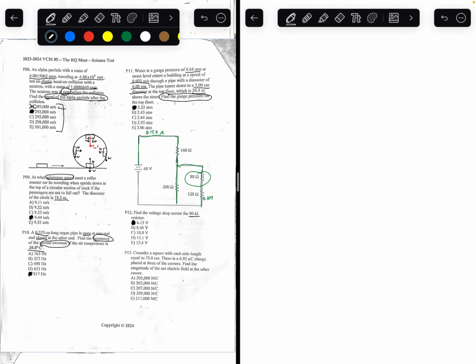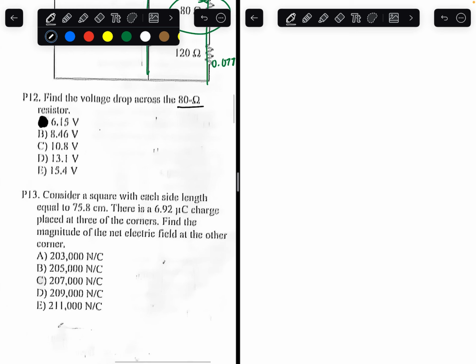Number 13. Consider a square with each side length equal to 75.8 centimeters. There is a 6.92 microcoulomb charge placed at 3 of the corners. What is the magnitude of the net electric field at the other corner?